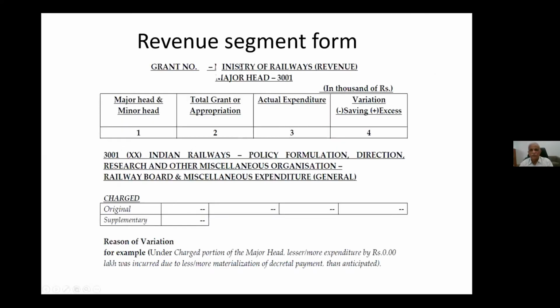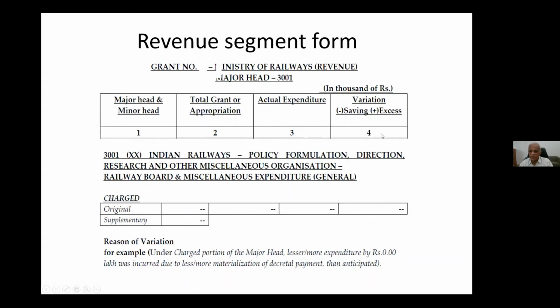So this revenue segment form, as I said, say grant number, and then major head, then minor head wise, then total grant. Here minor head O plus S, original plus supplementary, or residual if there is residual, then total grant, then actual expenditure, then variation.